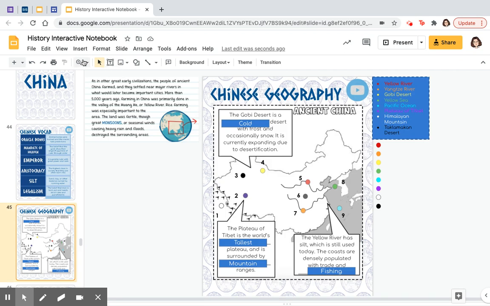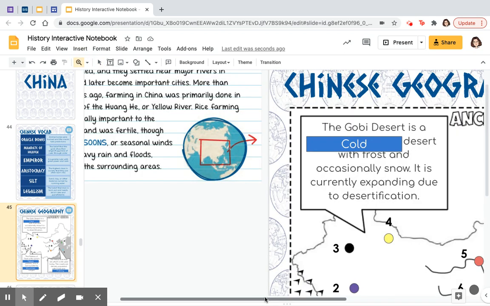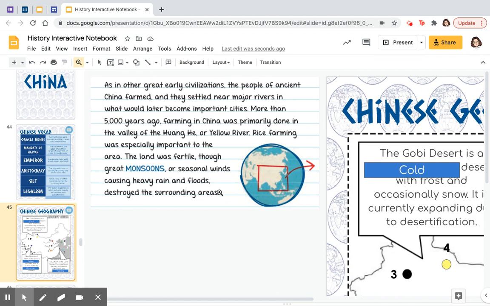Moving on to Chinese geography, we're going to go over to the left-hand side. As in any other great early civilization, the people of ancient China farmed. Our fancy word for farming is agriculture. And they settled near major rivers in what would later become important cities. So just like Mesopotamia had the Tigris and Euphrates, the Indus River Valley had the Indus River, and Egypt had the Nile, ancient China is going to have major rivers.